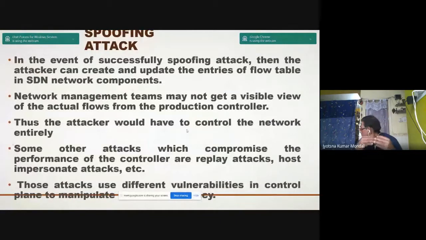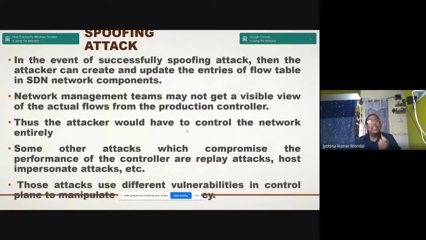Now come to the spoofing attack. In the event of a successful spoofing attack, the attacker can create and update the entire flow table in SDN. And if the flow table is computed and changed, what happens? Because the controller is distributing the rules, the attacker may distribute the rules instead. So the complete scenario will be a massacre situation.